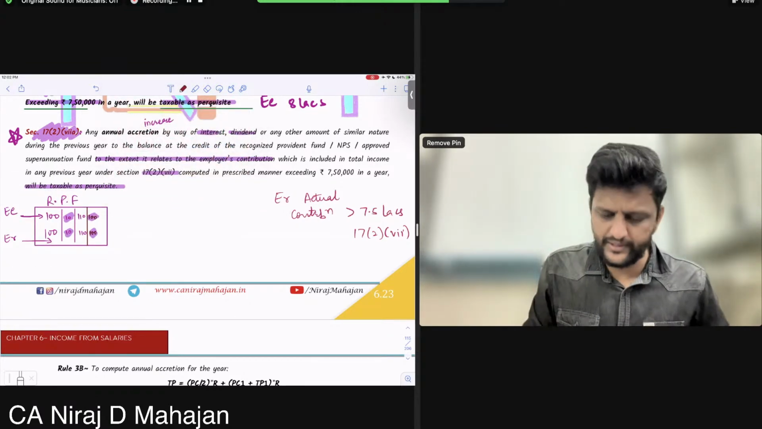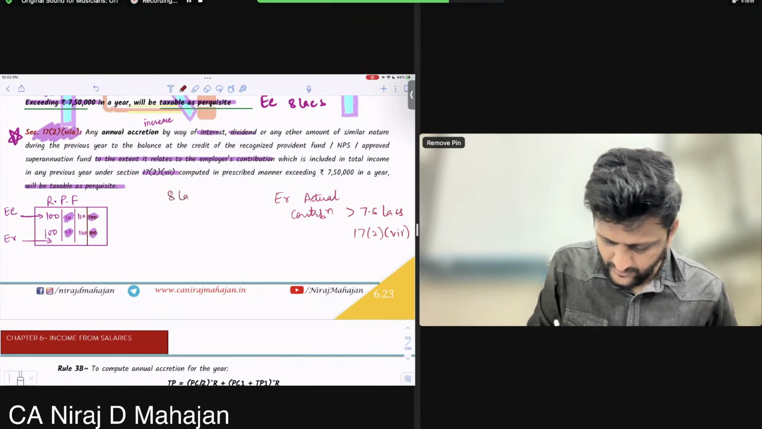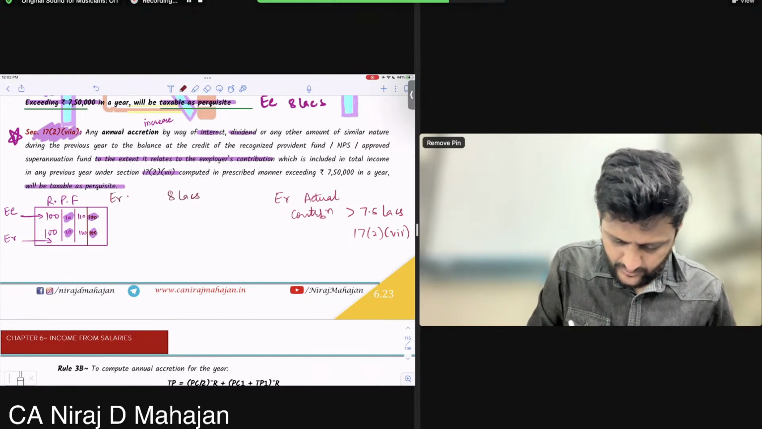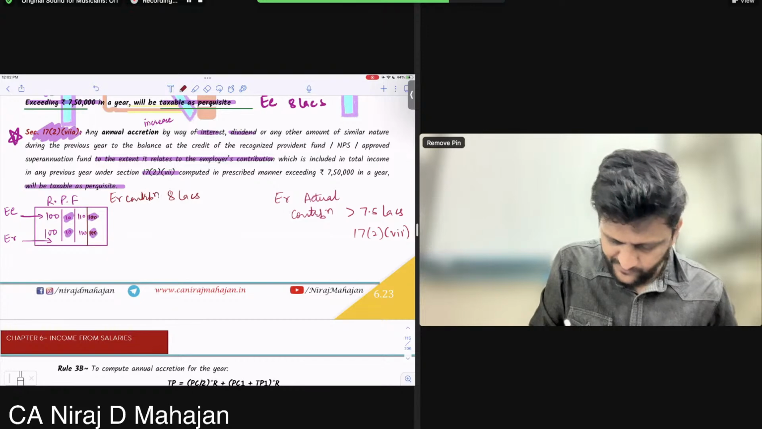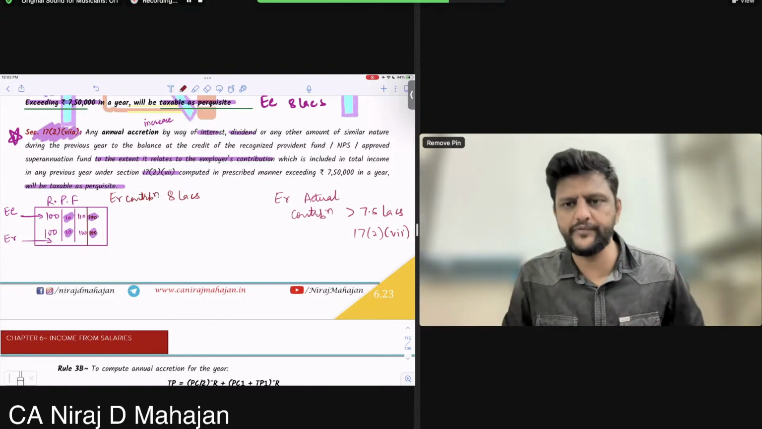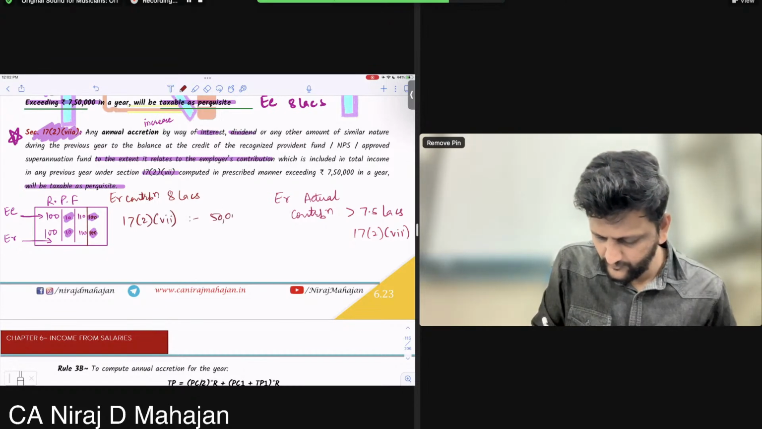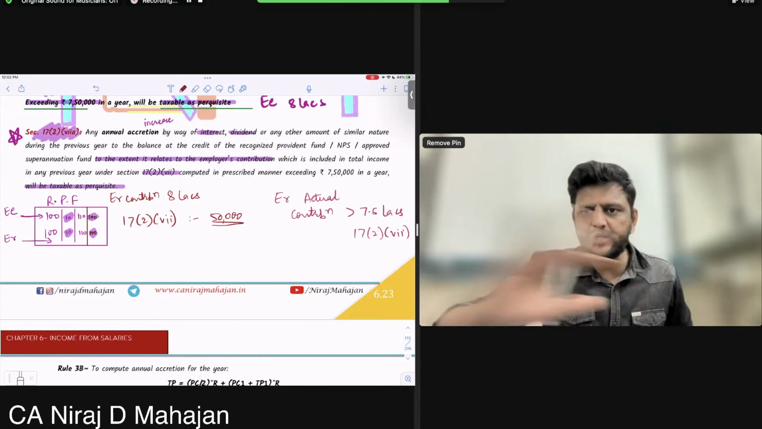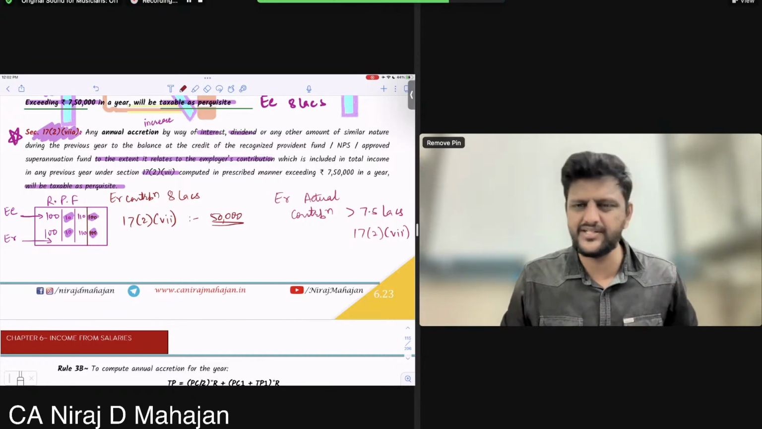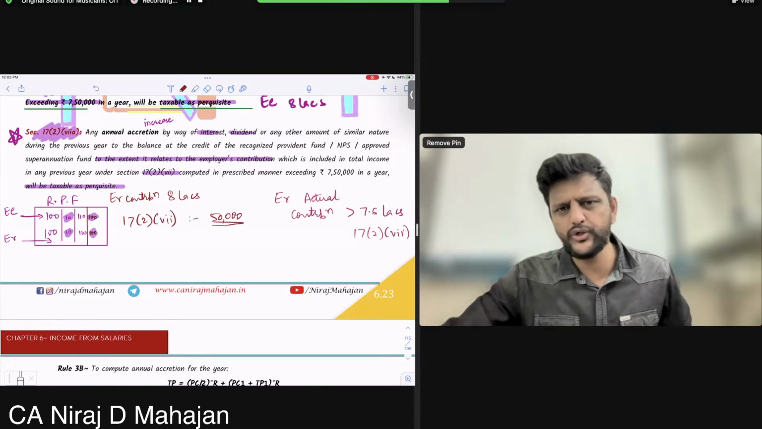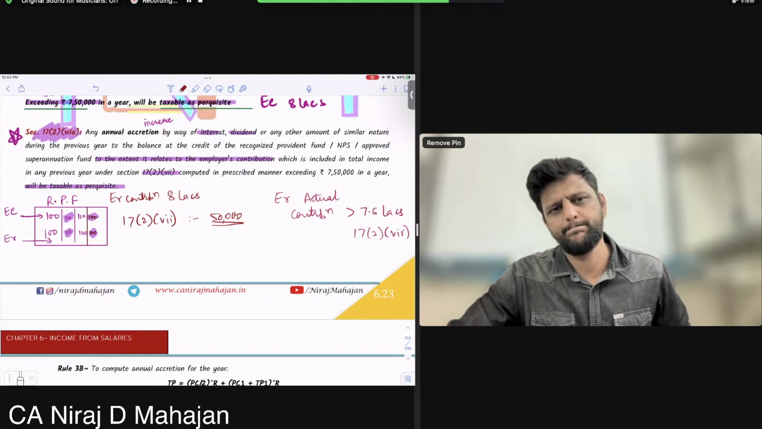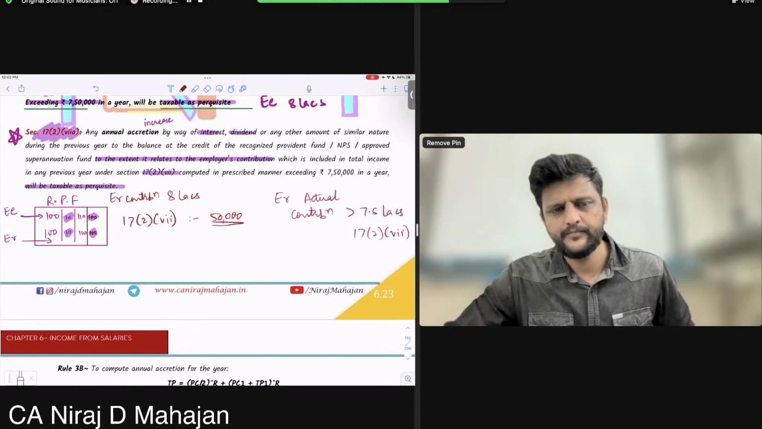Okay, let me just give you a simple example. Let us say 8 lakhs employer contribution. Chalega? How much is the 17(2)(vii) figure? 50,000 will directly add in his 17(2)(vii), I mean perquisite salary. Understood or no? Okay till here? Everyone okay till here?